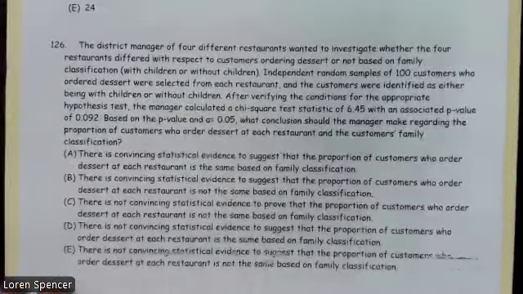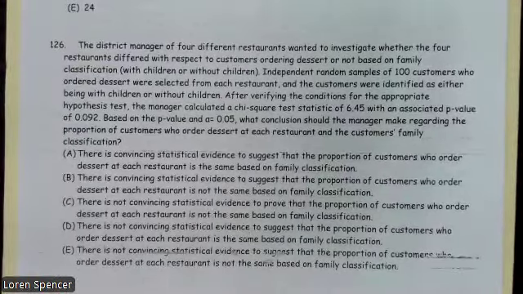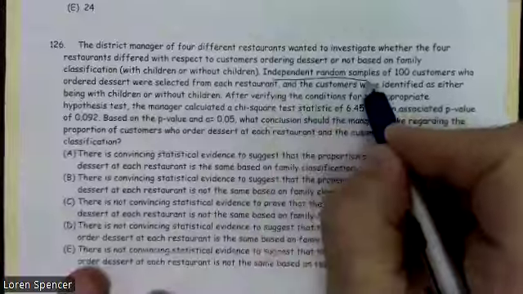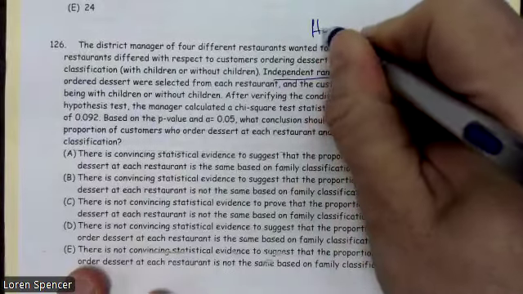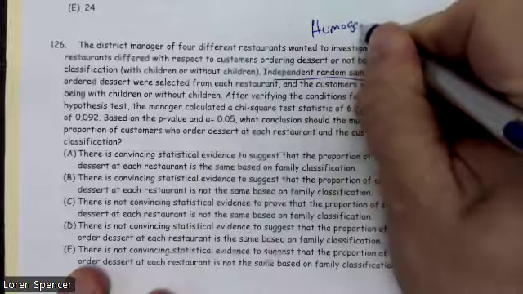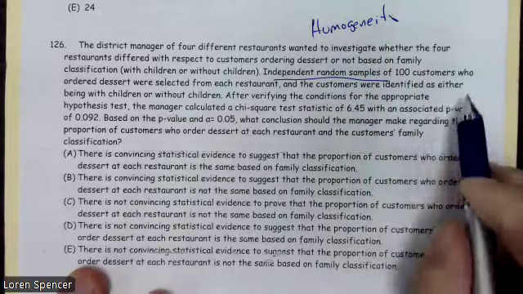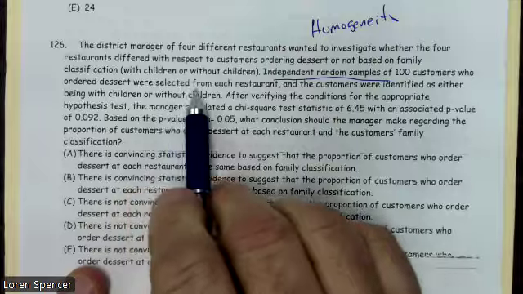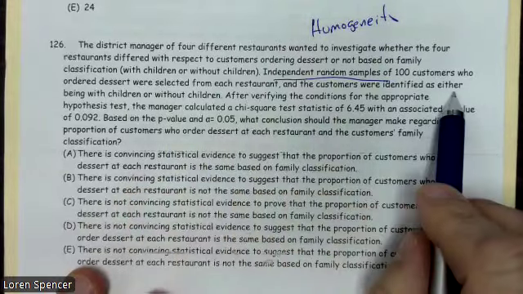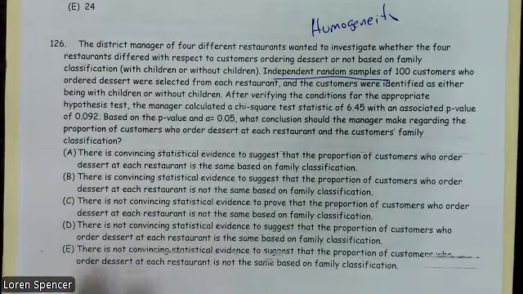126. The district manager of 4 different restaurants wanted to investigate whether the 4 restaurants differed with respect to customers ordering dessert or not based on family classification, with children or without children. All right, so we have 4 different restaurants. Independent random samples. All right, multiple random samples, homogeneity. Who ordered dessert were selected from each restaurant, and the customers were identified as either being with children or without children.